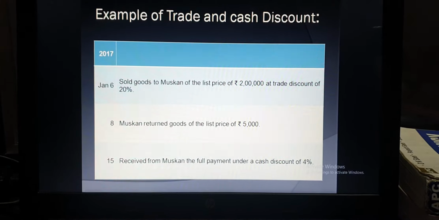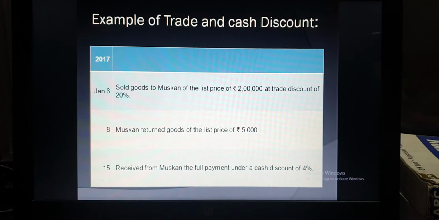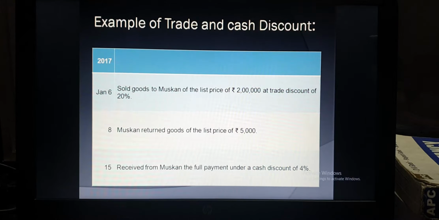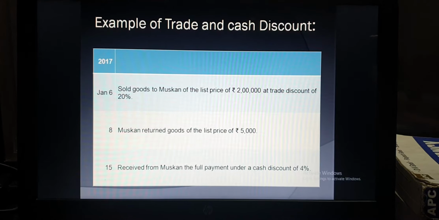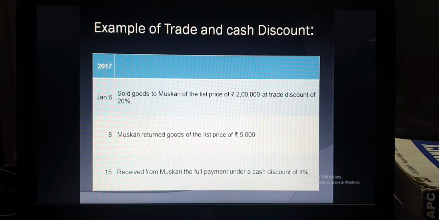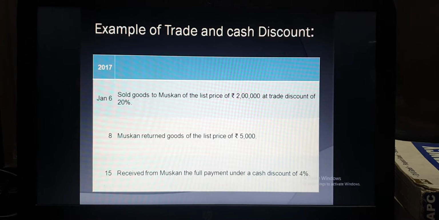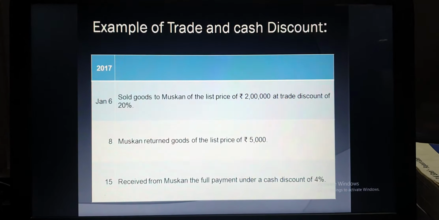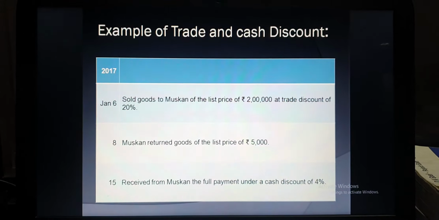Goods sold to Muskan at a list price of 2 lakh and trade discount is 20%. So first of all, you have to calculate 20% of 2 lakh, that is 40,000. You have to deduct that 40,000 out of 2 lakh. So the remaining amount is 1,60,000, and you have to pass the journal entry of 1,60,000.